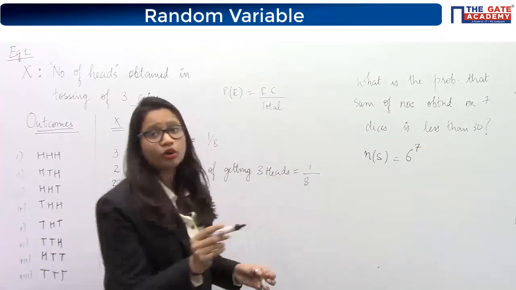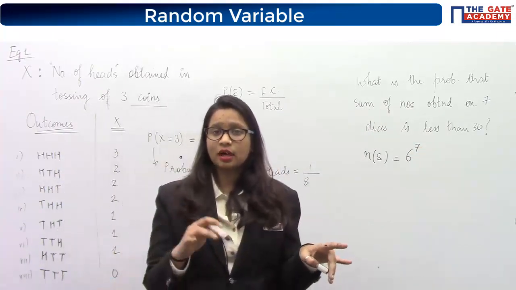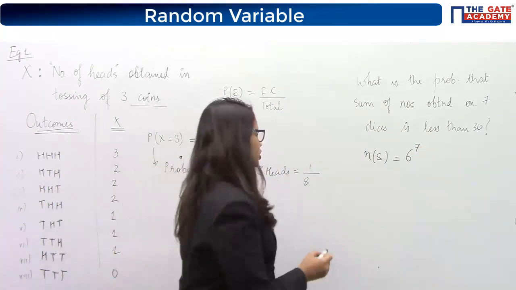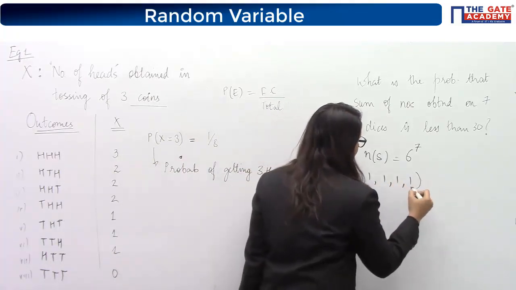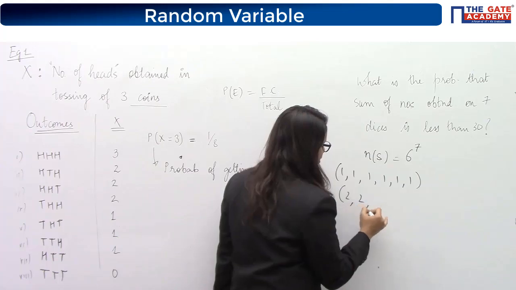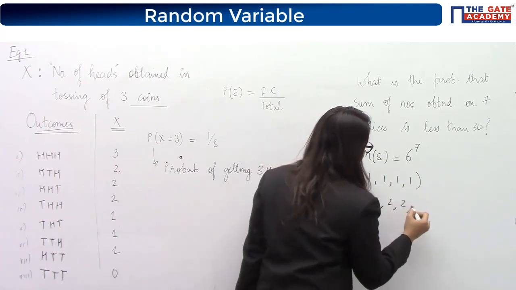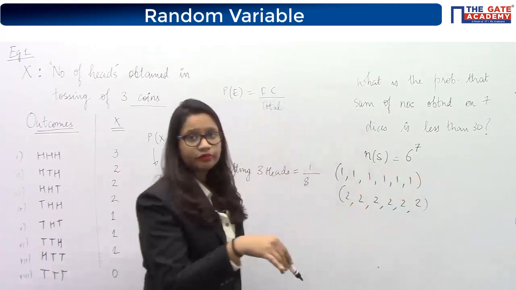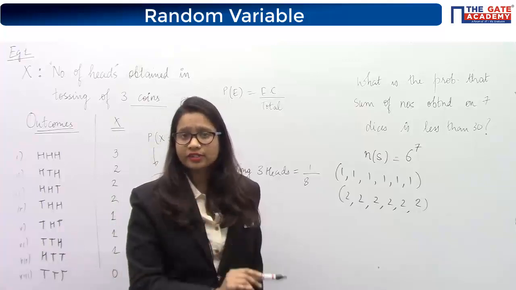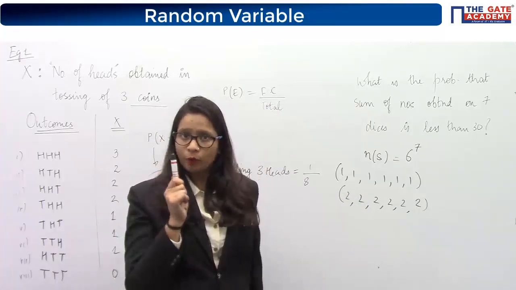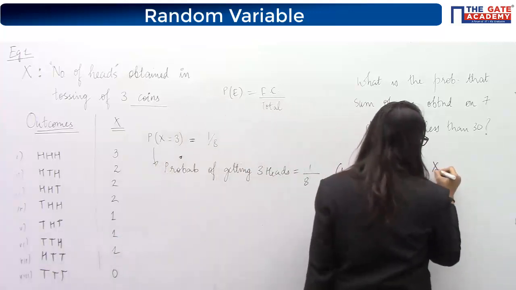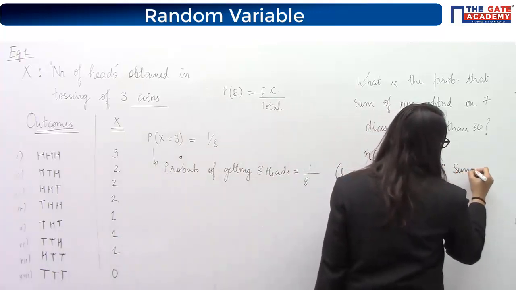Now, if you want to look for all those cases where the sum will be less than 30, then first of all you will say it is the case when all those are 1, 1, 1. Then you will say it is all those cases when the sum is 2, 2, 2. Then so on you will find out the cases. Obviously, it will become very time taking if you do like this. But what if I define my random variable x to be the sum on the dice?